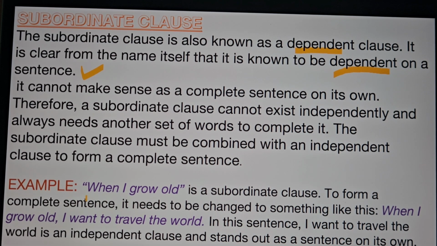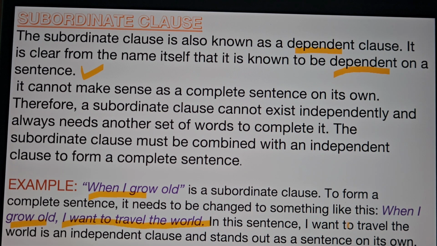Let's see the example. When I grow old, this is a subordinate clause. To form a complete sentence, it needs to be changed to something like this. When I grow old, I want to travel the world.